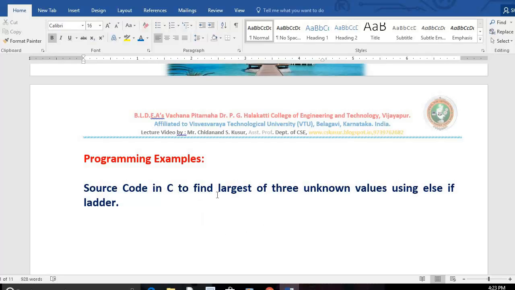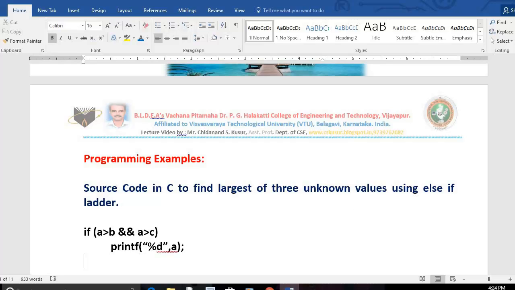Source code in C language to find the largest of 3 unknown integers using else if ladder. Very simple. Assume the contents of A is more than B. At the same time, I use logical AND. Contents of A is greater than C also. A is greater than B as well as A is greater than C. Then which one will be greater? Yes, very good. If A is greater than B and A is greater than C, that means A will be greater.